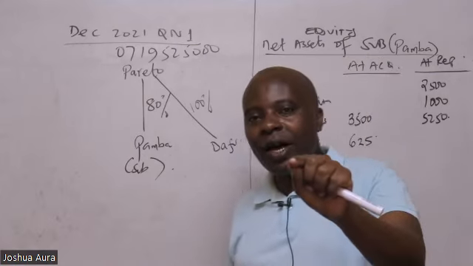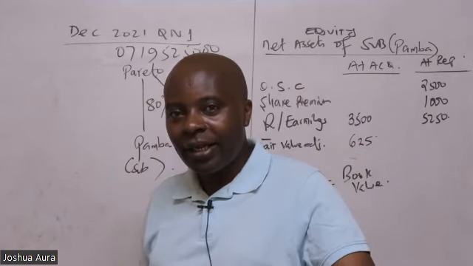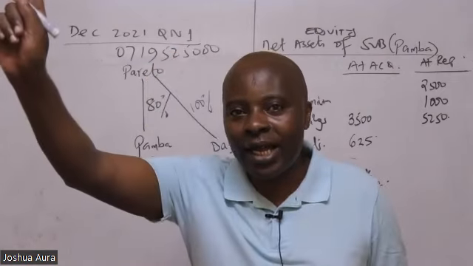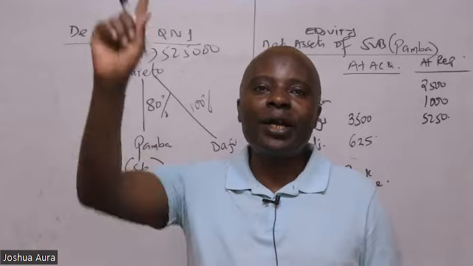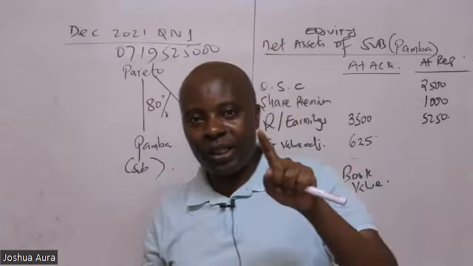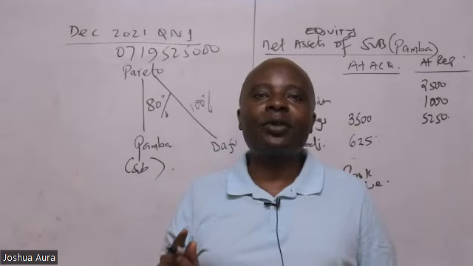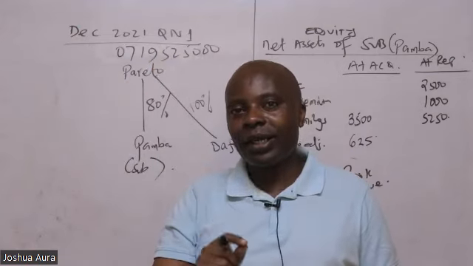So carrying value is less, meaning that fair value is higher. And that automatically points to an upward revaluation, because the fair value is higher. When carrying value is less, it means automatically fair value is higher. So this is an upward revaluation.